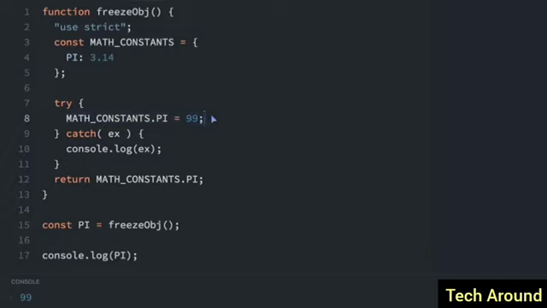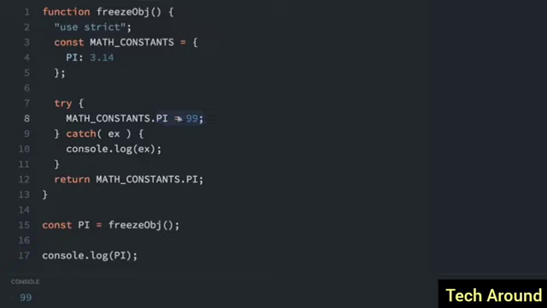And if you can see right here, we're going to return the MATH_CONSTANTS.PI. And down here, we are putting it into a variable called PI. So if we run this, you'll see that we console.log PI and it's 99. But wait a second, we don't want PI to change because we know that PI never changes.